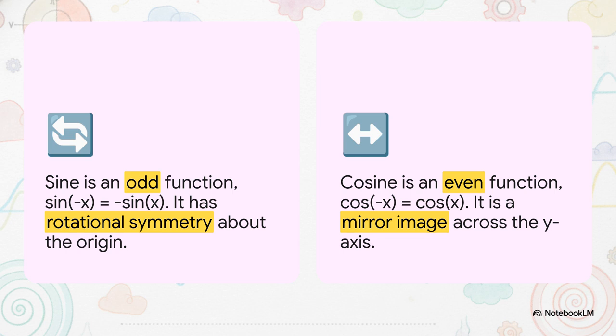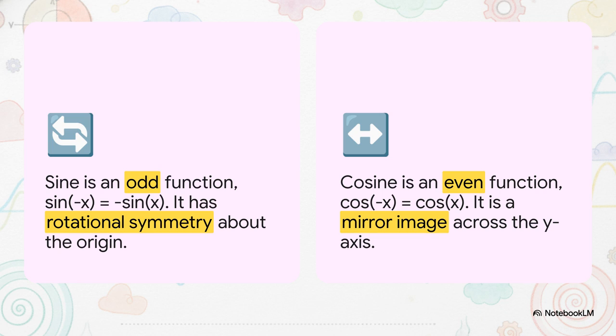Now, if you look closely, you'll see a hidden symmetry in these waves. The sine wave is what we call an odd function. If you spin it 180 degrees around the center point, it looks exactly the same. The cosine wave, on the other hand, is even. It's a perfect mirror image of itself across that vertical y-axis. Now, this isn't just a neat math trick.